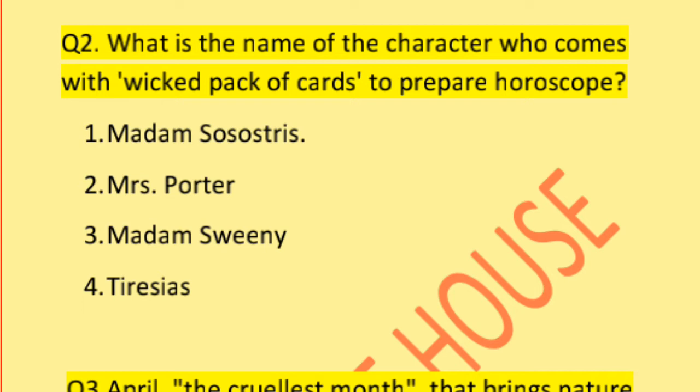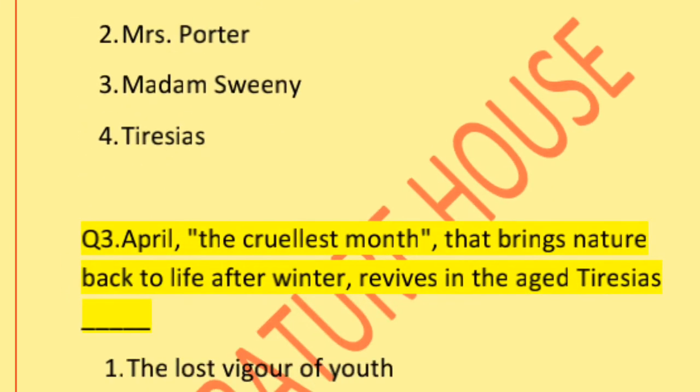The best and right option is option first. Madam Sosostris used a wicked pack of cards for preparing horoscopes for people, telling the future. Next question.